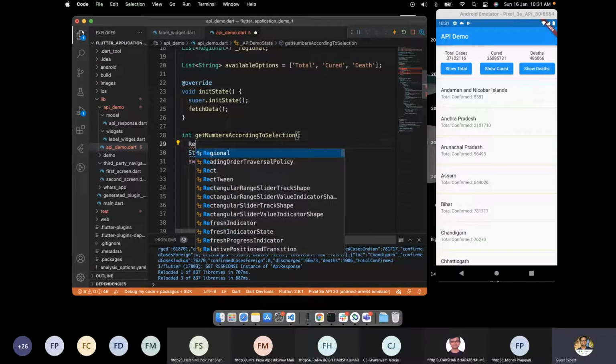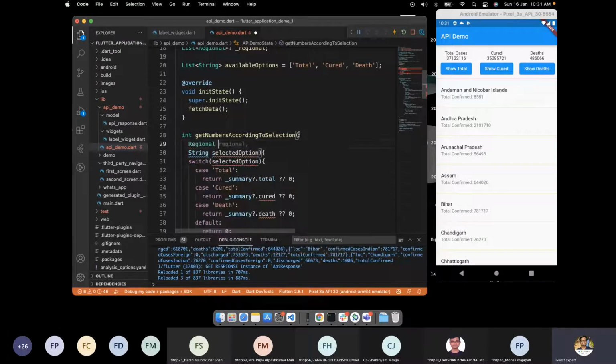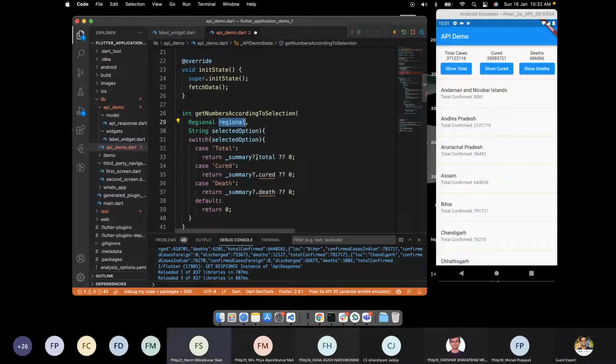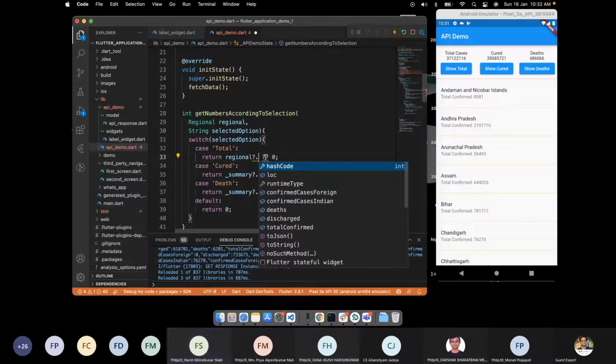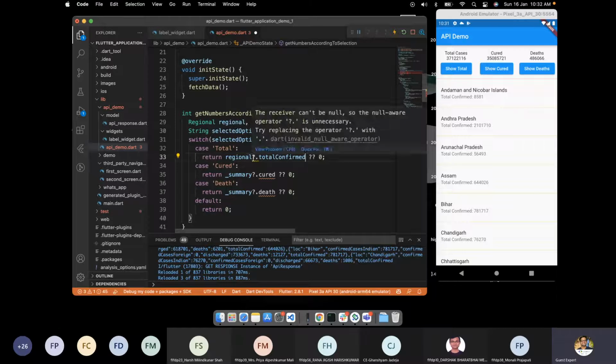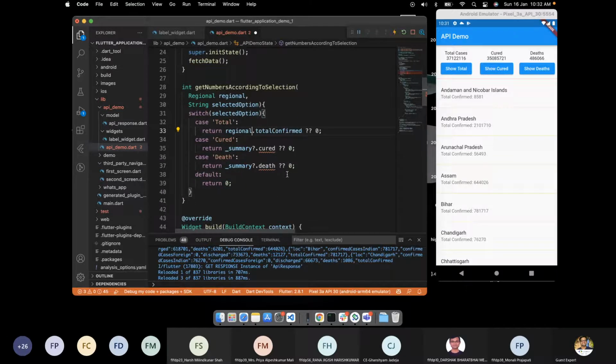So we require regional, and from the regional we will show total confirmed if it is the total. If cured, then we will show regional of discharge, else we will show deaths.